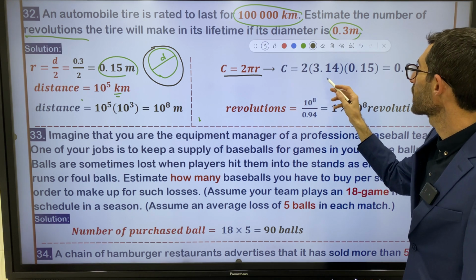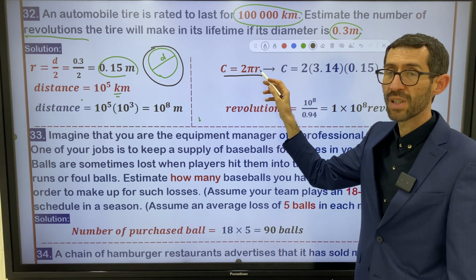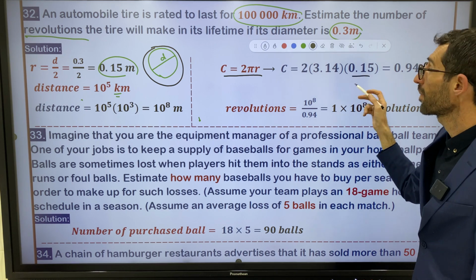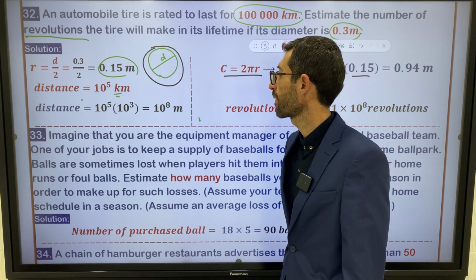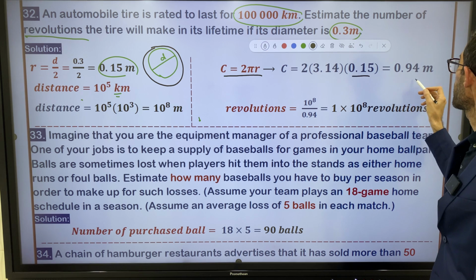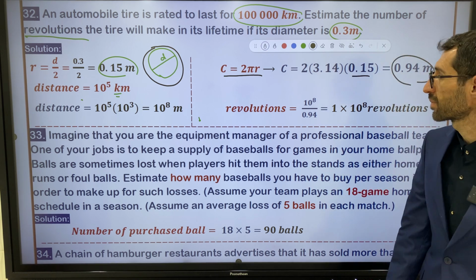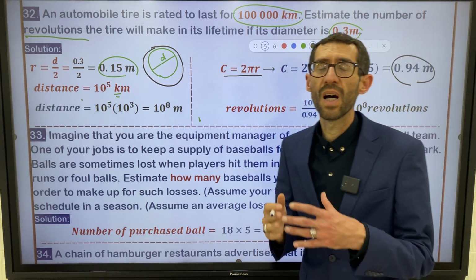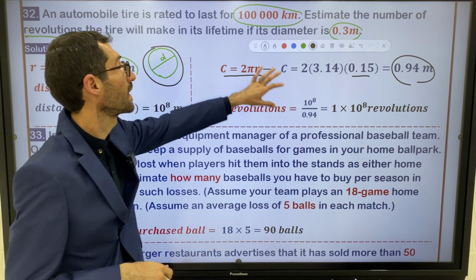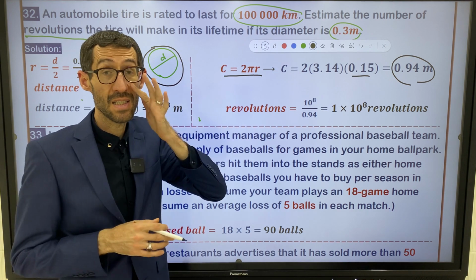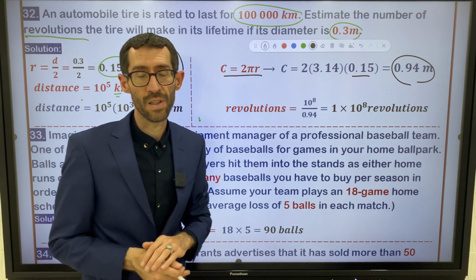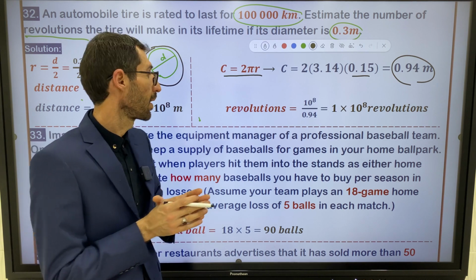C is equal to 2 multiplied by 3.14, because pi is a constant ratio, 3.14. And R, we already found, 0.15 meters. This is the radius of a car tire, and this is the circumference of a car tire, right? So how do we calculate the number of revolutions? By dividing the entire distance traveled by the car by the circumference of the tire. So this is the rule, right?